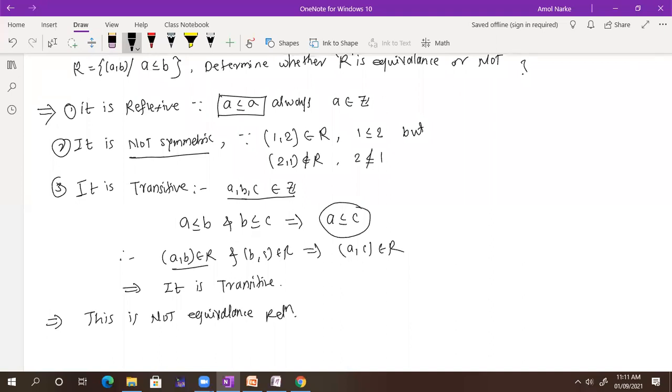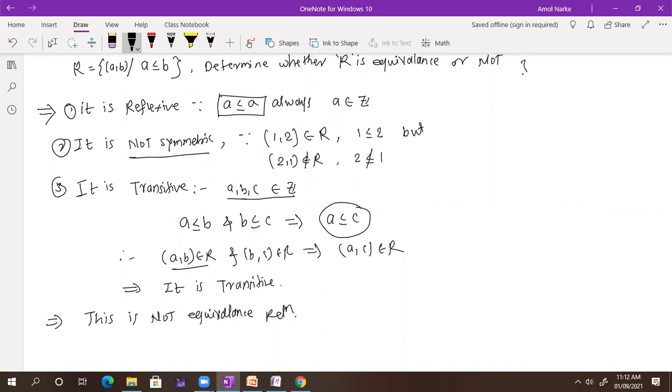Got it, everyone? Why is this not an equivalence relation? Just because of symmetry. If it is symmetric, then it is equivalent. So less than or equal to is not an equivalence relation. What about greater than or equal to?